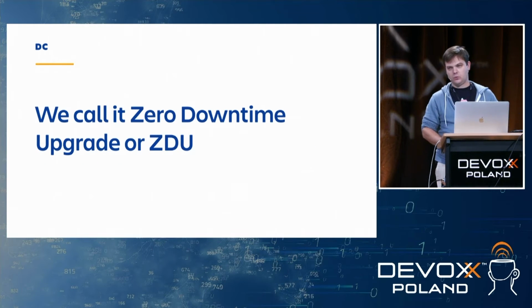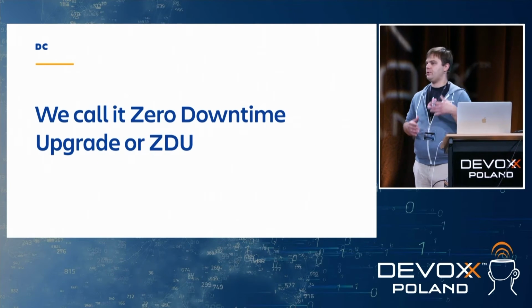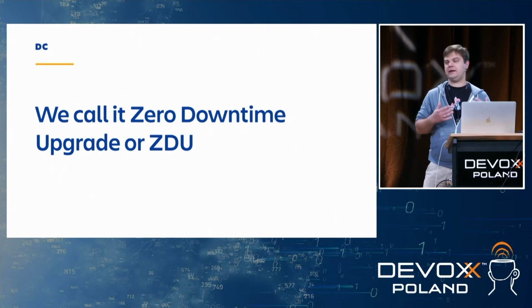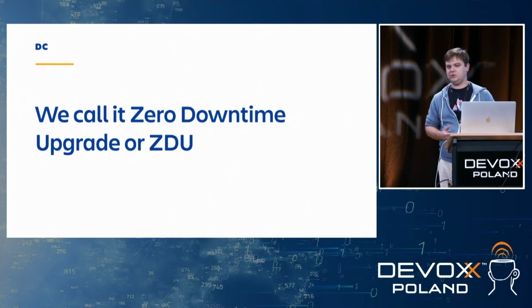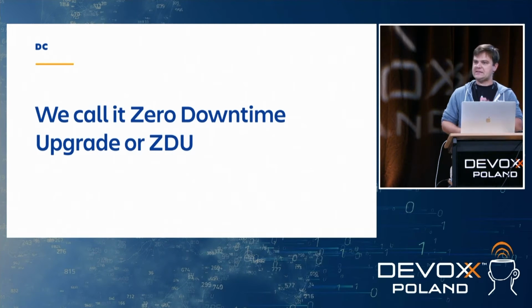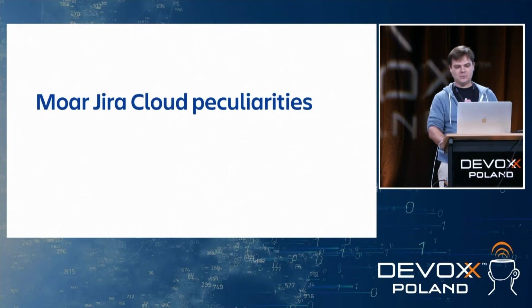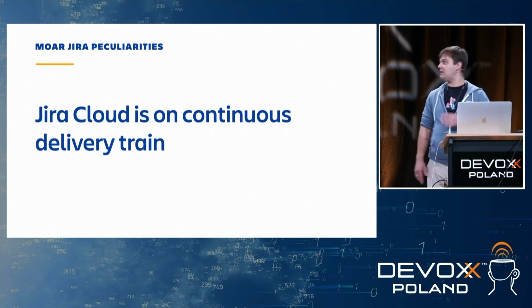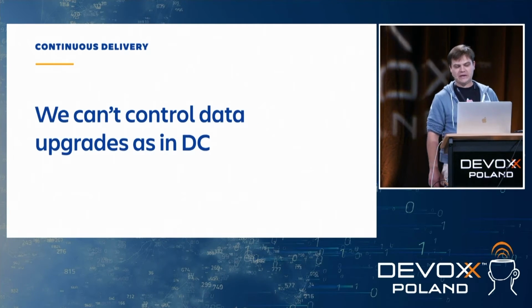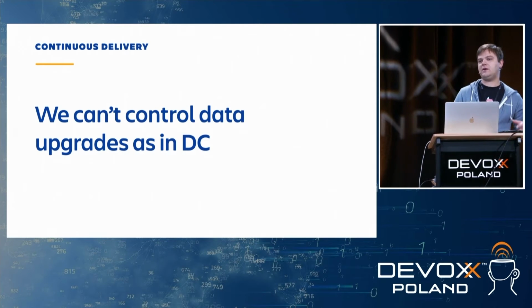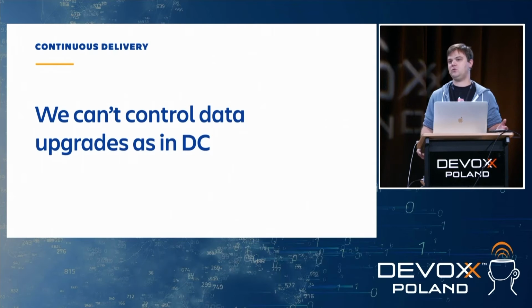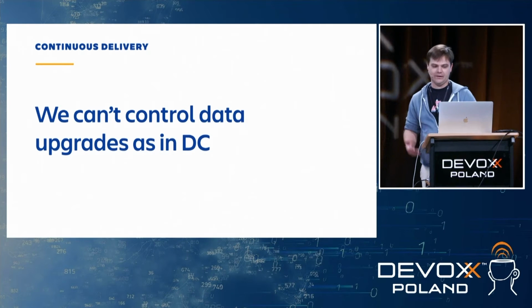Okay, and we came up with a procedure that allows you to avoid any downtime, and it's called zero downtime upgrade, or ZDU. It's a bit similar to what we do in the cloud, so I actually won't go into details right now with that, because there are some more Jira Cloud peculiarities. The first one already mentioned is that Jira Cloud is on a continuous delivery train, so it means that we cannot control data upgrades as in DC. We cannot have a maintenance window or anything like that. We need to make sure that everything works all the time.